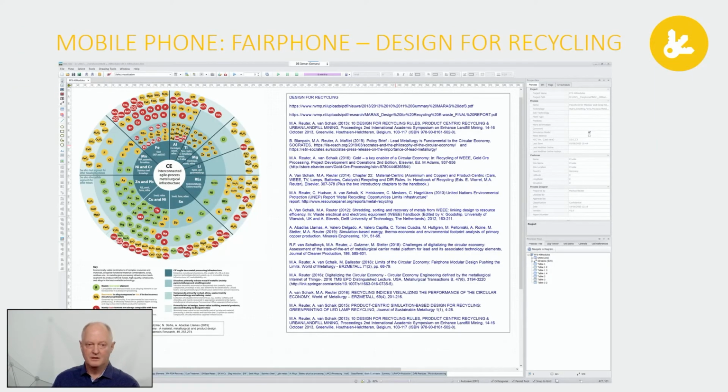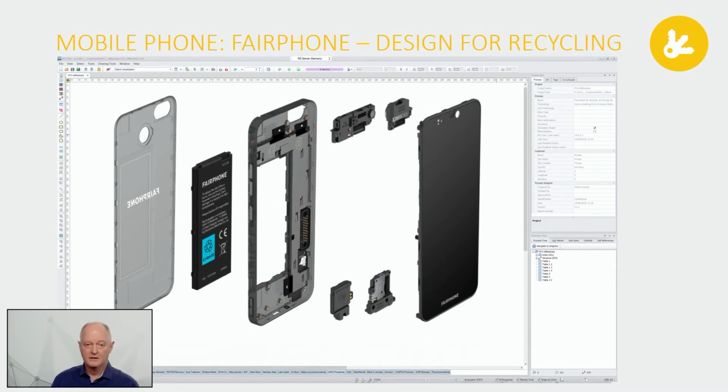Now let's go to the Fairphone example, using the tool that Antti Roine has shown to you. We've used it in the past to do design for recycling for the Fairphone 2 and for Fairphone 3. Here's some of the information of the Fairphone 3 and its modules. The idea was modular design. How does modular design improve recyclability? But what is the limit as well?